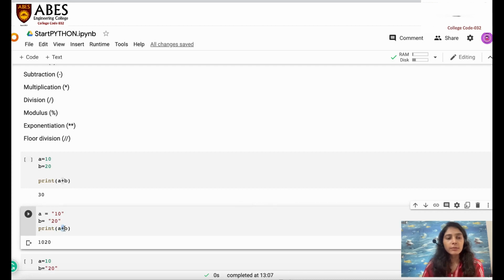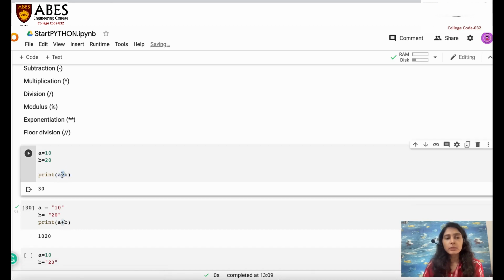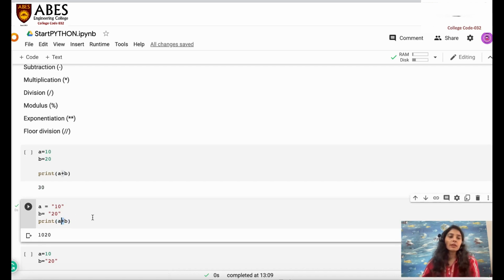And if you're using the plus operator between two operands that are strings, then it will concatenate the two strings. So there are two features provided by the plus operator: summation and concatenation.